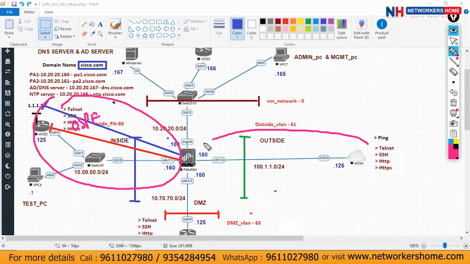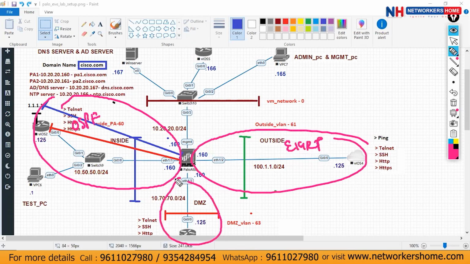You have to configure EIGRP into that. You have to configure RIP into that. And after that, you have to configure redistribution between these things over there. What is there? You have to perform redistribution.